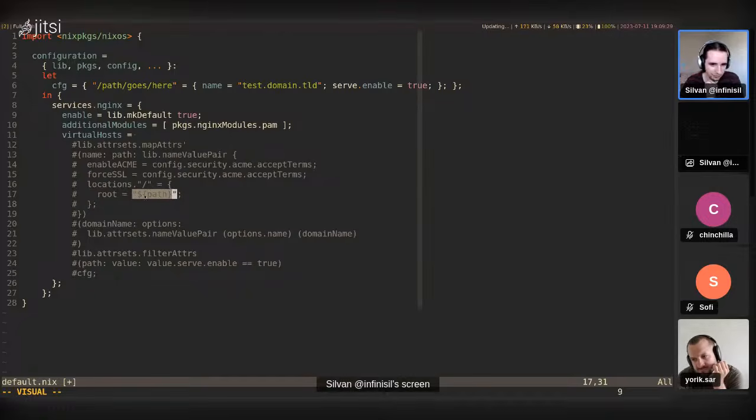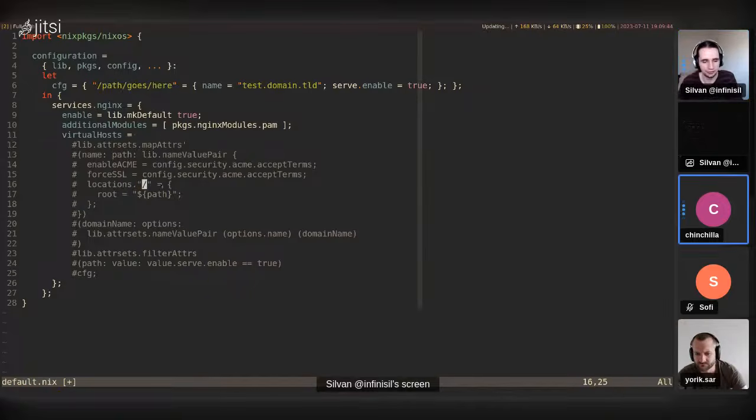Chinchilla, what is the root here? I'm speaking to a muted microphone. Its path goes here. So the path comes from where exactly? Oh, that's this path. Yeah, that's the file system path.